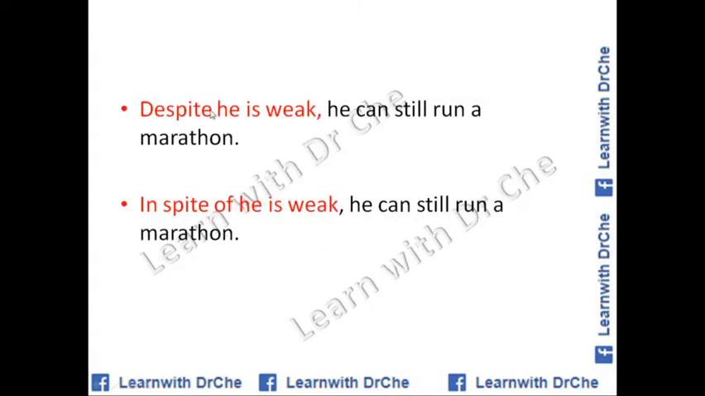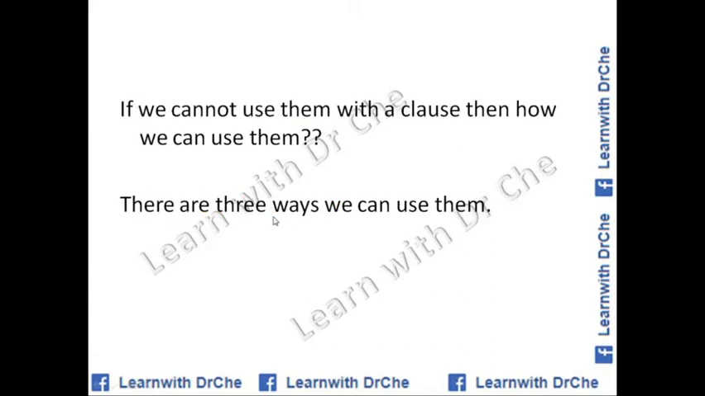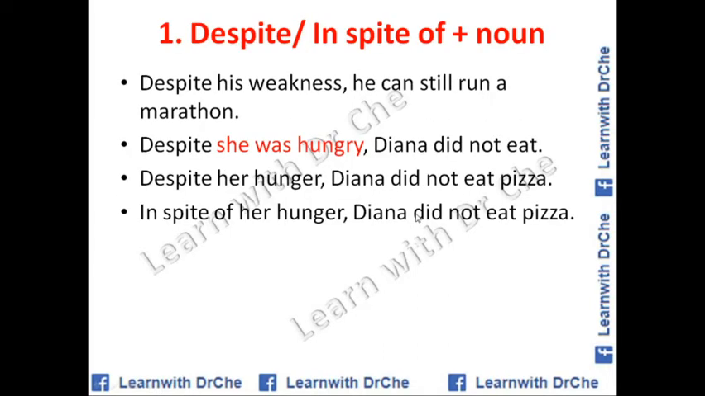Let us look. Despite he is weak. He is weak is a clause. We cannot use clause after prepositional expressions like despite or in spite of, so it is wrong. Despite he is weak, he can still run a marathon. This is wrong. After despite we can't use clause. In spite of he is weak, the same thing, it is wrong also. If we can't use them with a clause, then how can we use them? There are three main ways we can use them in a sentence.